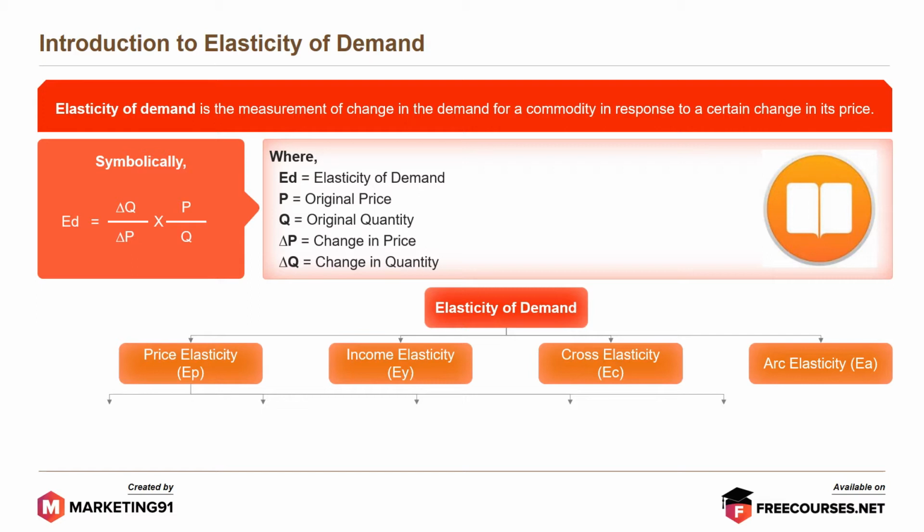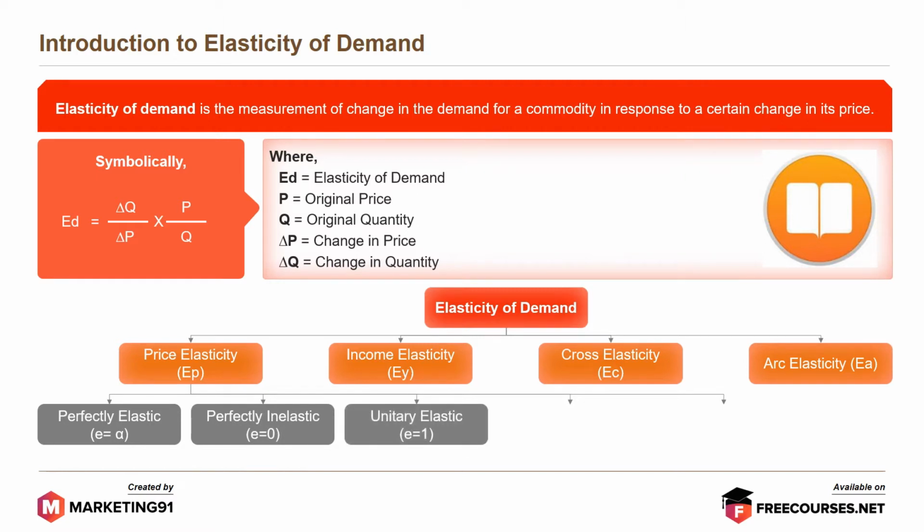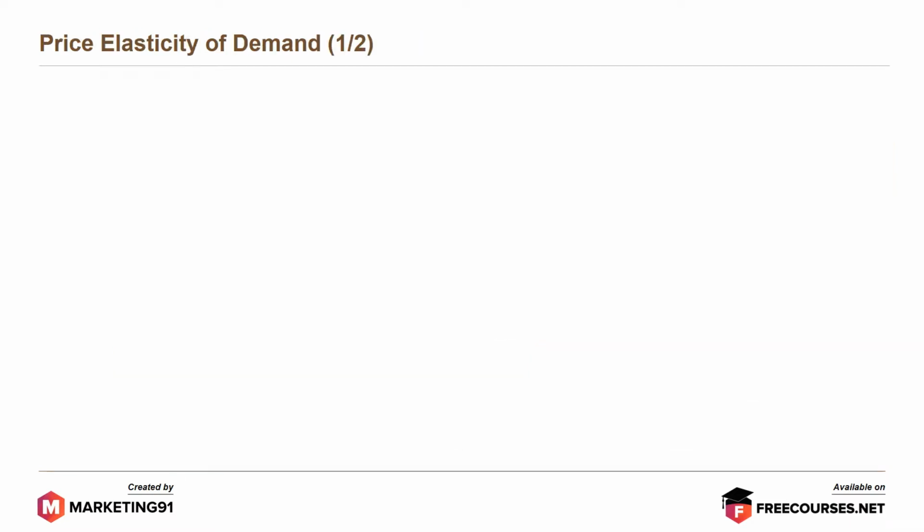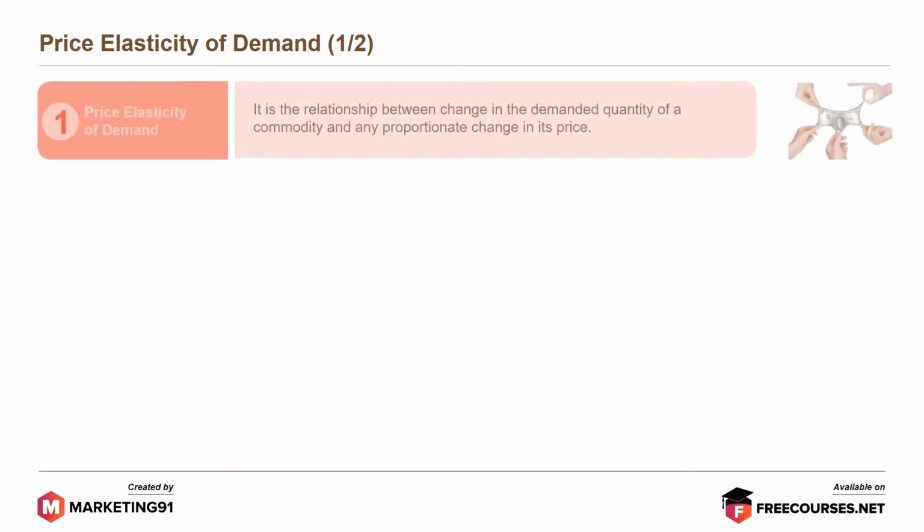Further, price elasticity is divided into 5 types. First, perfectly elastic. Second, perfectly inelastic. Third, unitary elastic. Fourth, relatively elastic. And finally, relatively inelastic. Moving further, price elasticity of demand.